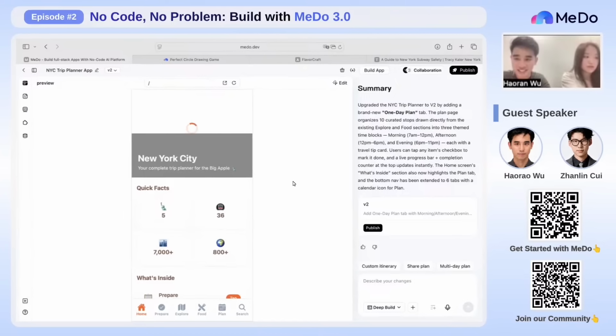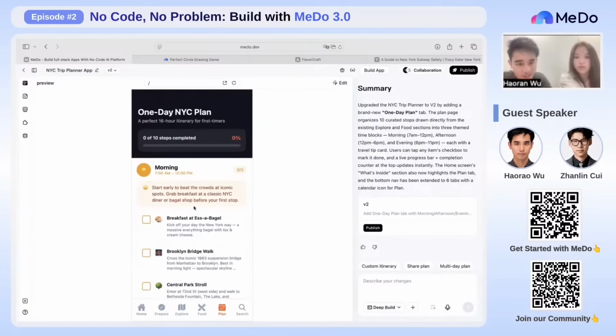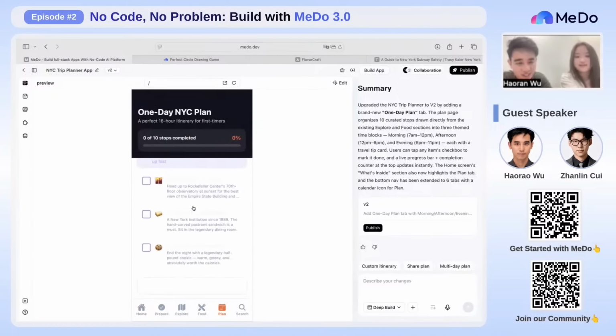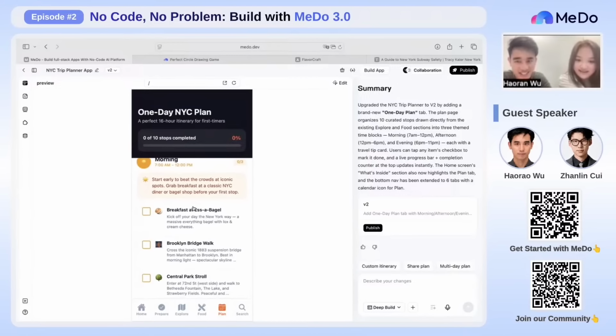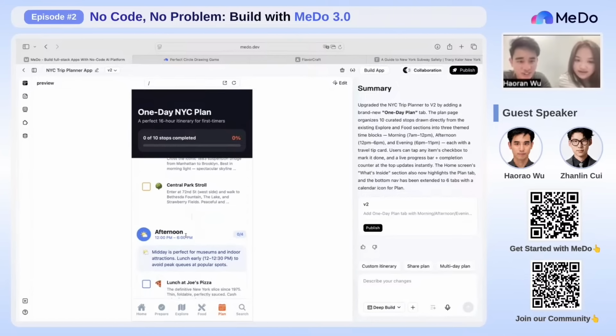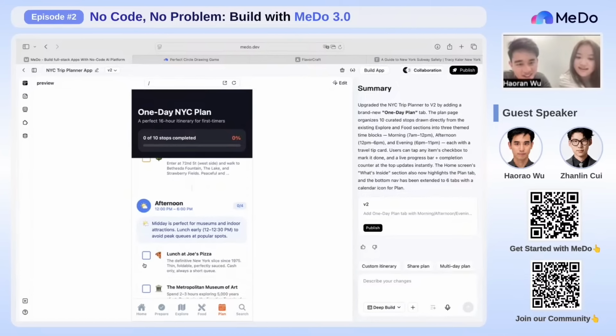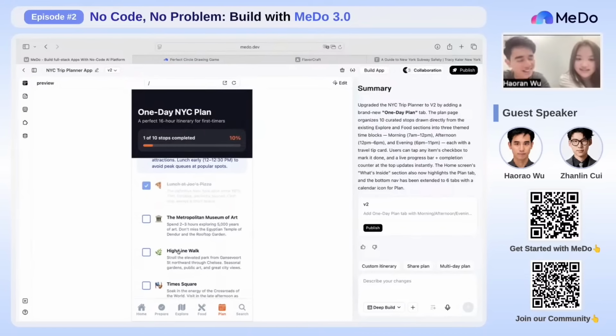So perhaps I'll continue from this part. Thank you, Zhanlin. Now we have version 2 of our app, and let me show you the plan, for example. Wow, that's amazing. This looks fancy. A new feature that Johnny added. It's great. And also we can click on those things. So it's the checklist plan.